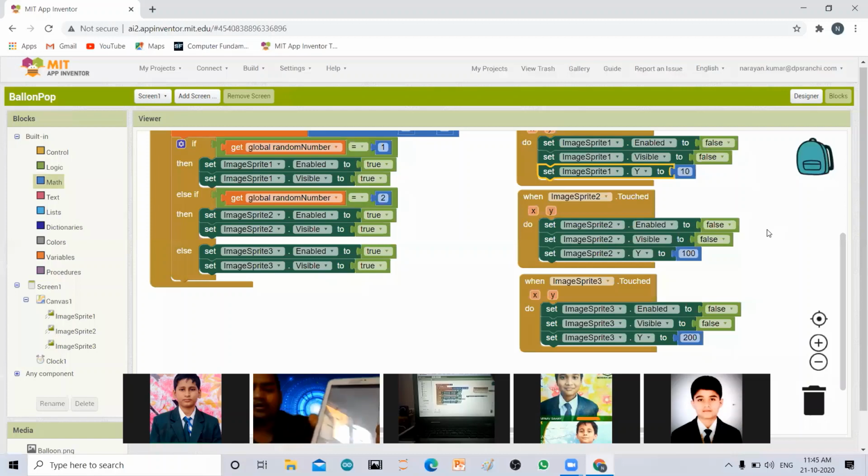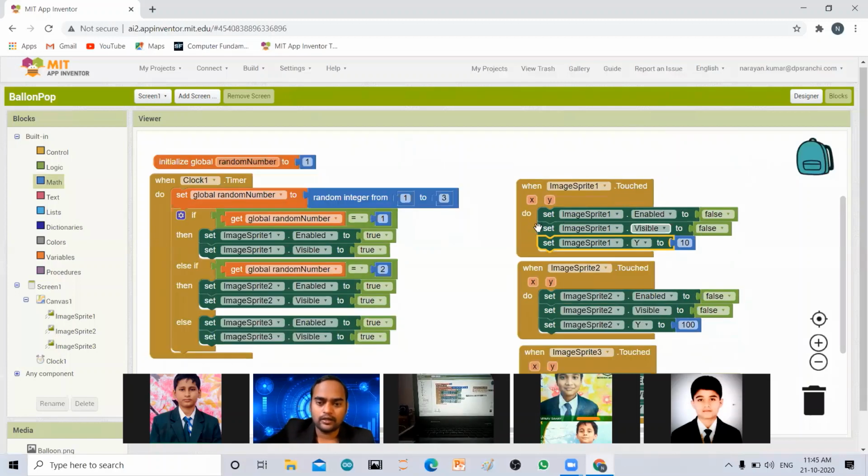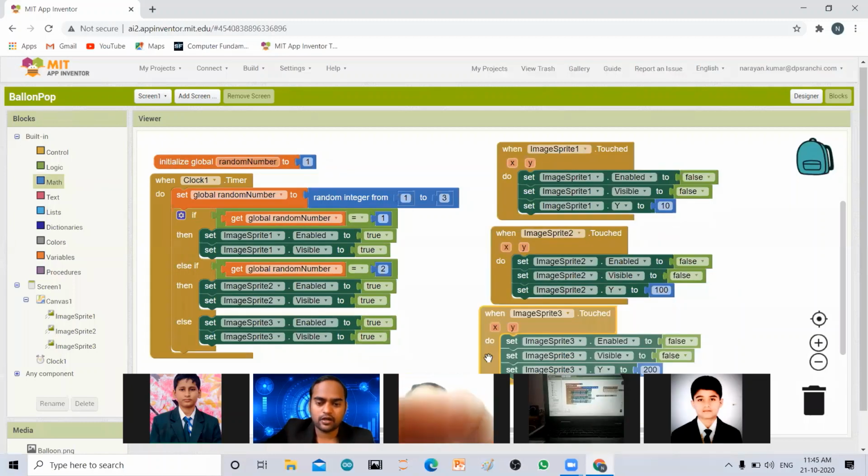Sir, can you please give the sound effect also with this? You can use the sound effect also with this. Don't worry about it. So dear children, what you do is you take the screenshot of this coding. This will be easy for you when you design your own app. So let me place it nicely so you will be able to take a screenshot.